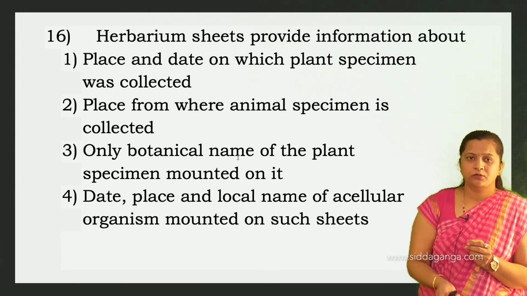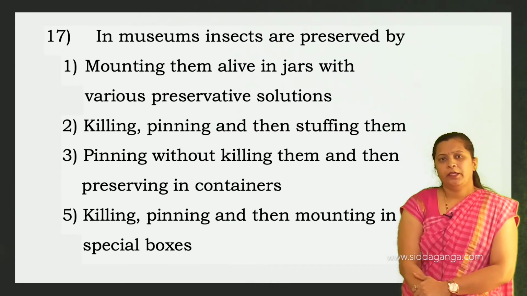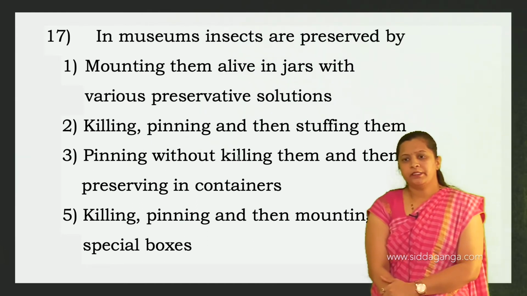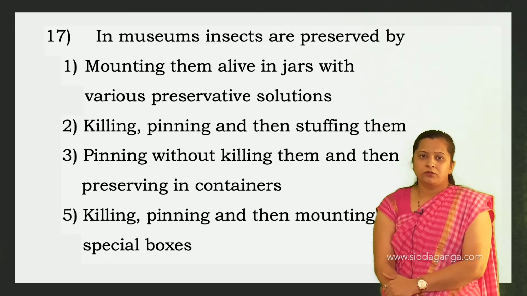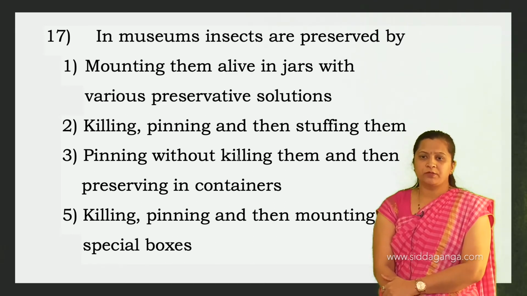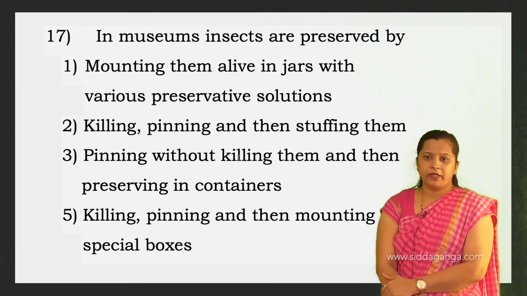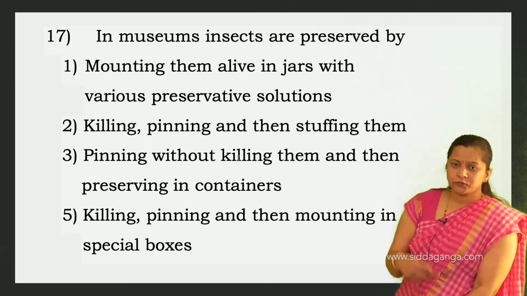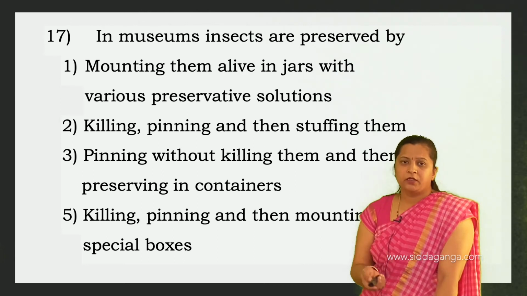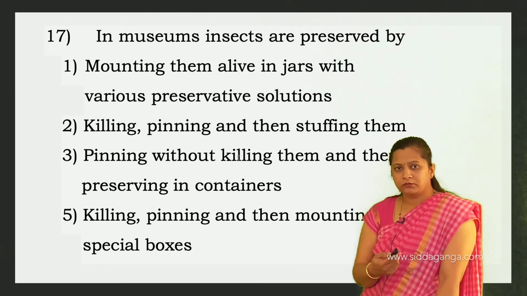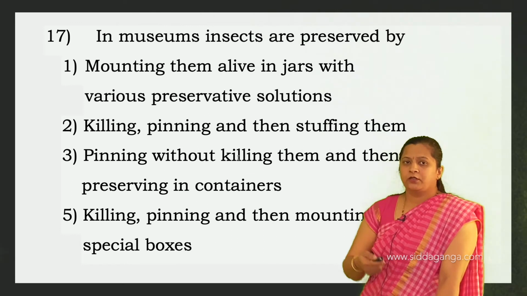Then next question. In museums, insects are preserved. You know that museums are the place where both plant and animal specimens are exhibited. Here they have given 4 options.